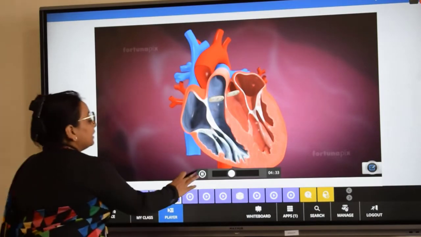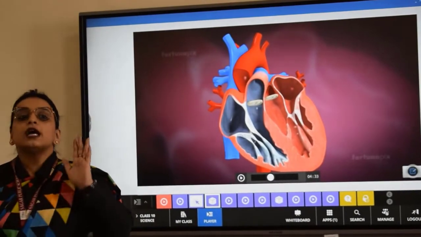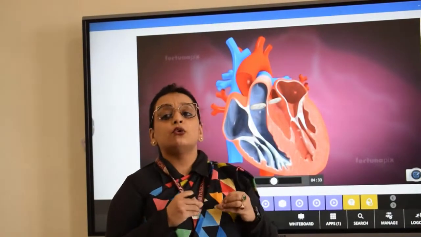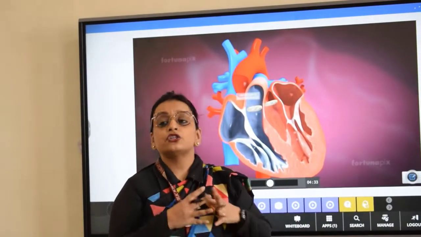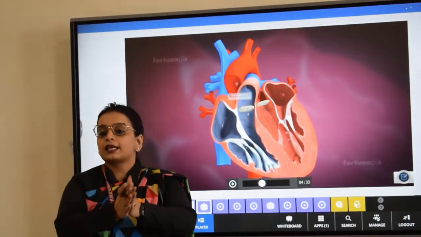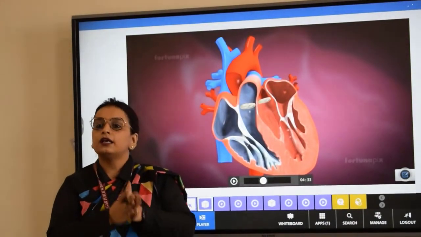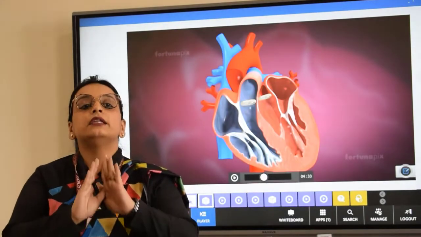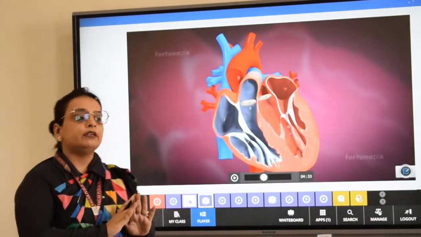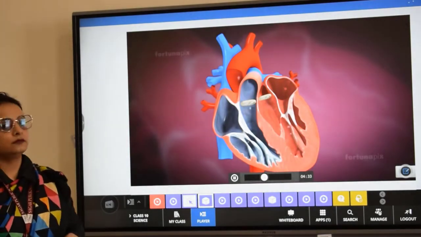There is one more thing, chordae tendineae, which anchor the valves to the papillary muscles in the ventricles. So what are chordae tendineae? These are known as the heart strings of the heart, and their function is to keep the tricuspid and bicuspid valves in their place. So chordae tendineae are often referred to as the heart strings. Am I clear to everyone?